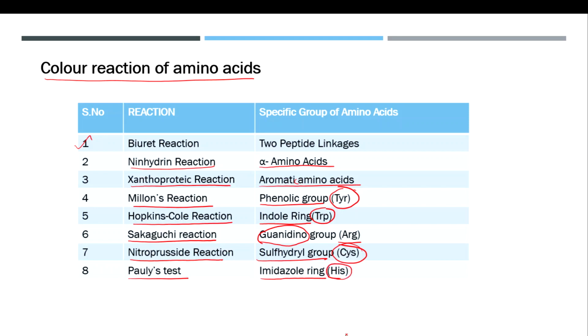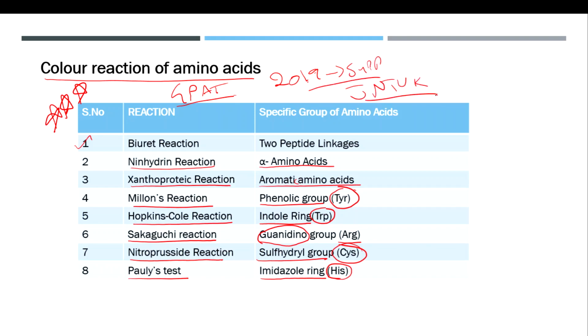So this table is very important for your bit paper as well as GPAT exam, because in the 2019 supply exam in JNTU UK, there are three bits only based upon this particular table.